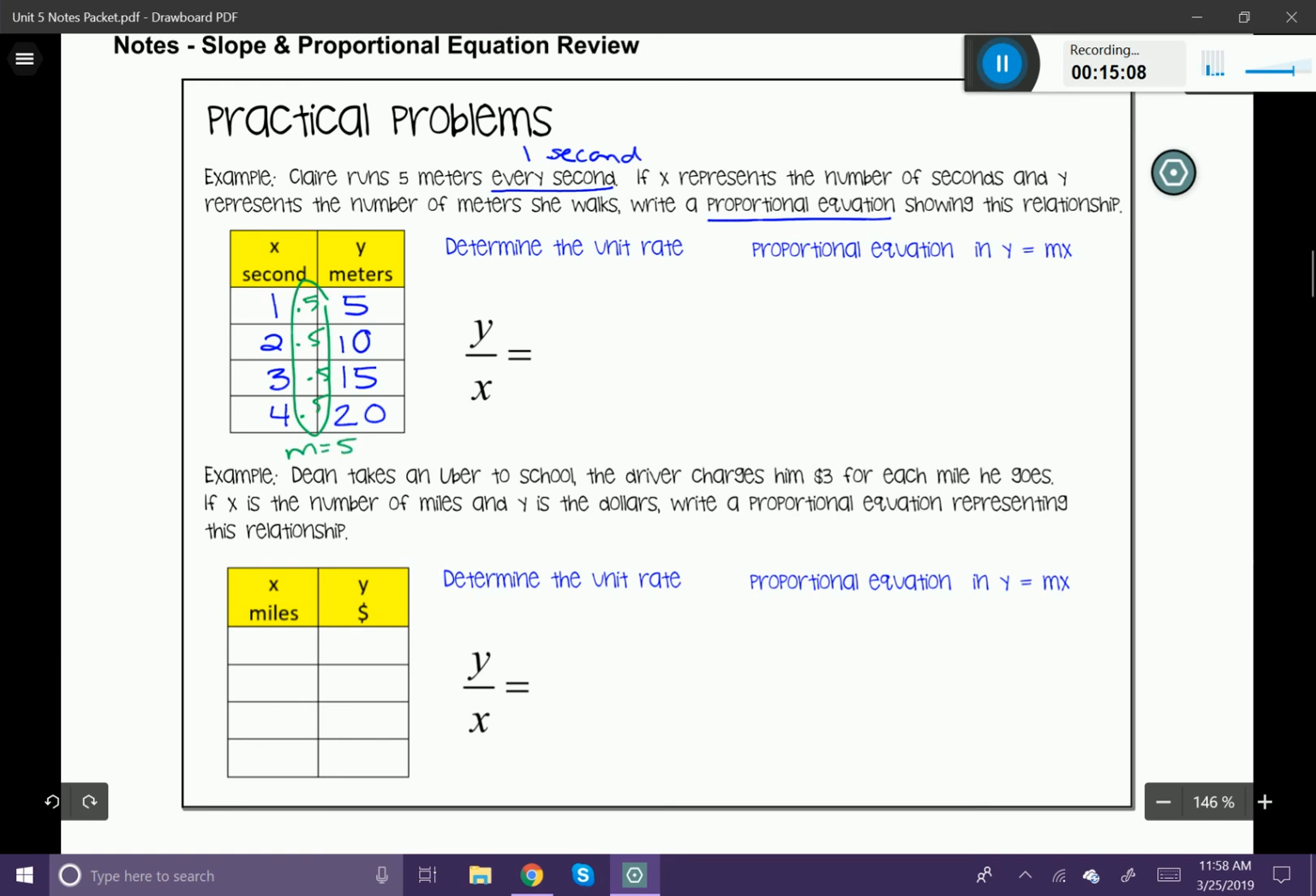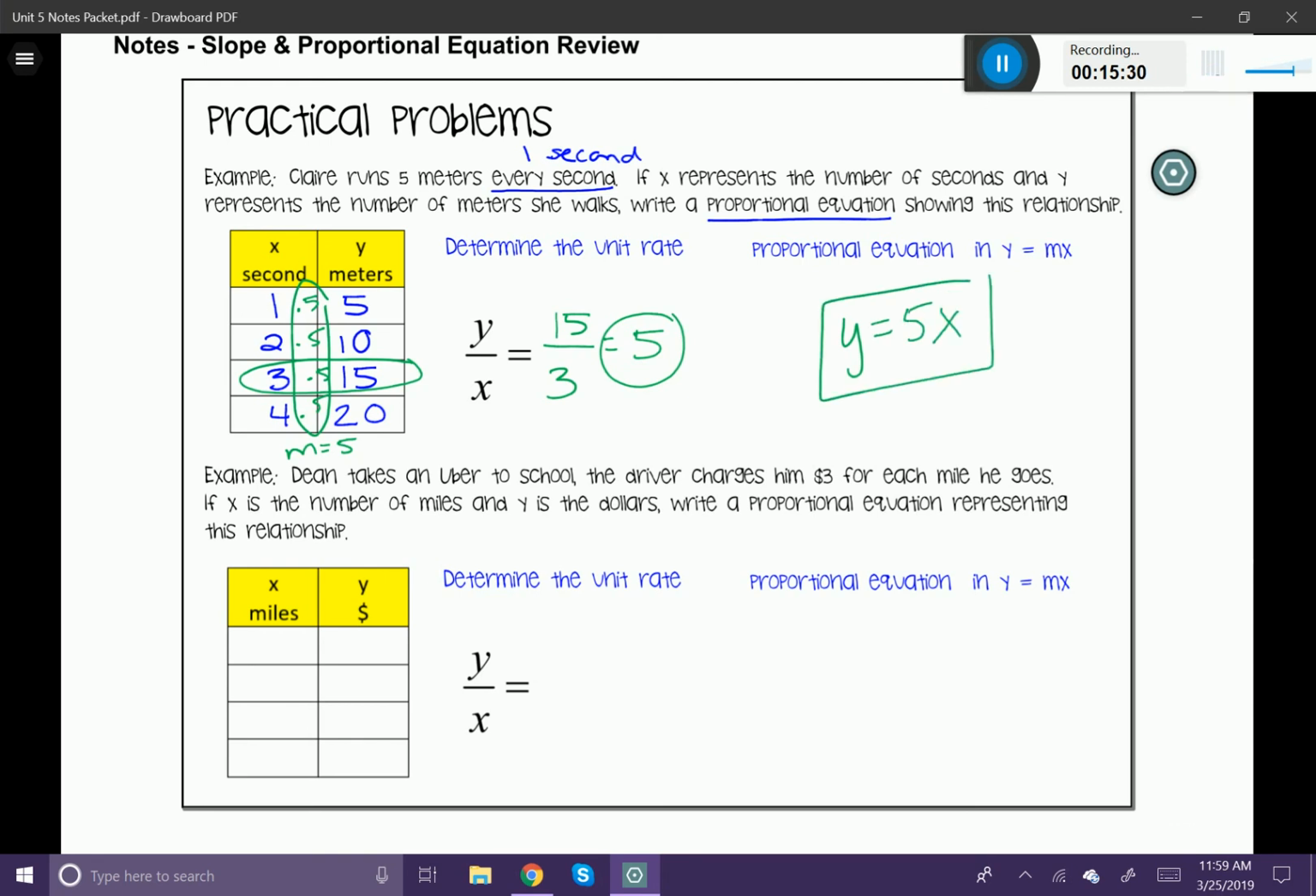I could have also used my unit rate. Just pick a point. Let's pick 3, 15. 15, which is my y, divided by 3, which is my x, is going to leave me with 5. So you can see that no matter what, my unit rate or my slope is going to be 5, which means I can say that my proportional equation will be y is equal to 5x. And we're done. Let's try another one.